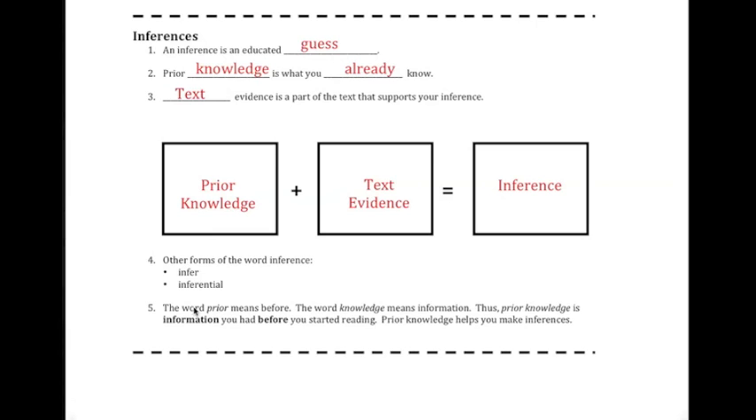Please note that the word prior means before, and the word knowledge means information. Thus, prior knowledge is information you had before you started reading. Prior knowledge helps you to make inferences.